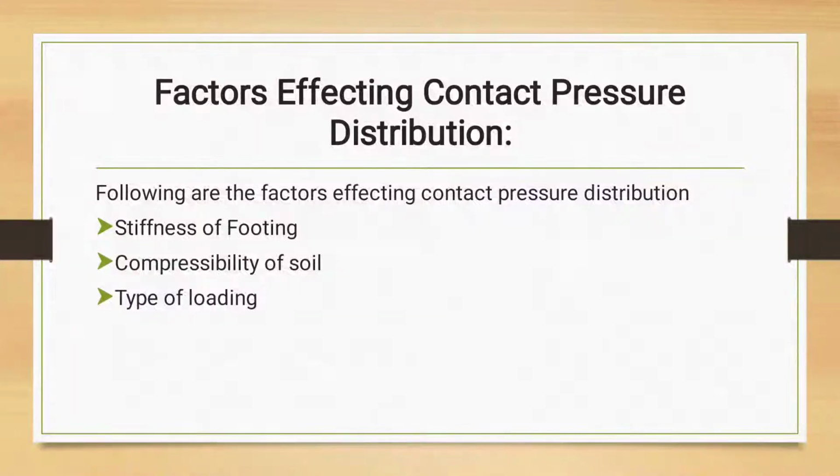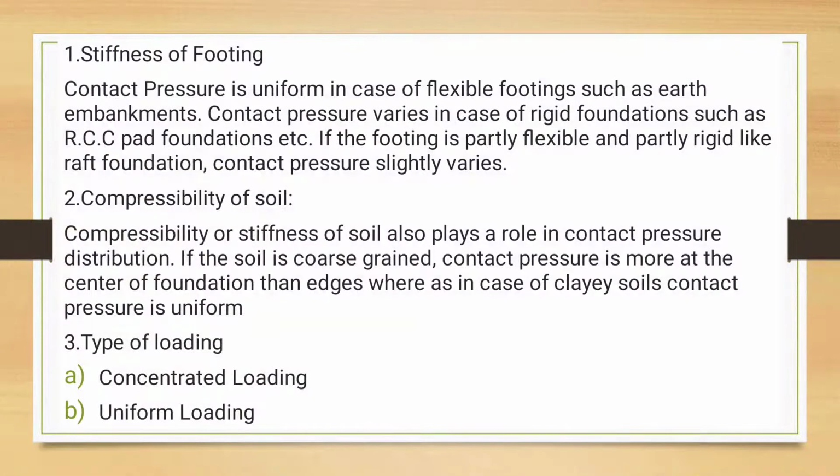So next one is factors affecting contact pressure and distributions. What are the factors affecting the contact pressure distribution? First one, stiffness of footing, compressibility of soil and type of loading. So first one is stiffness of footing.